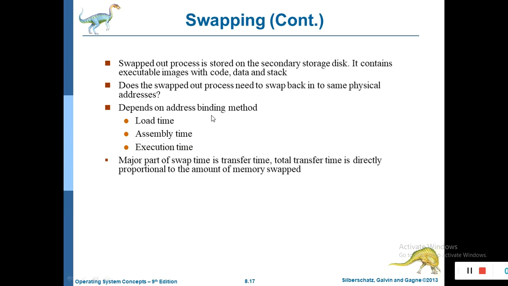In that case, if the IO operation is in asynchronous mode, then if P2 is in the main memory, that input output operation will send data to P2, not P1, right? That is the main constraint in the swapping concept.